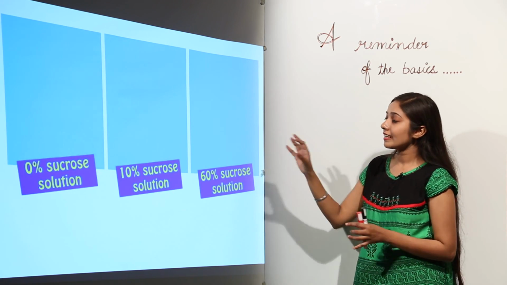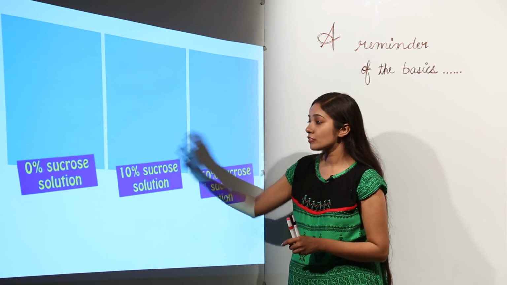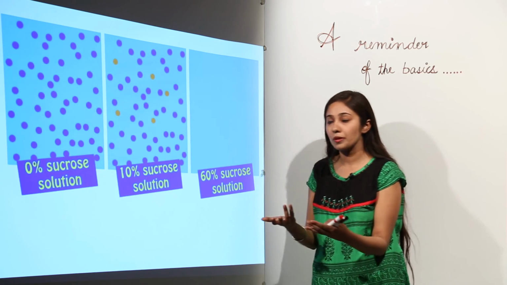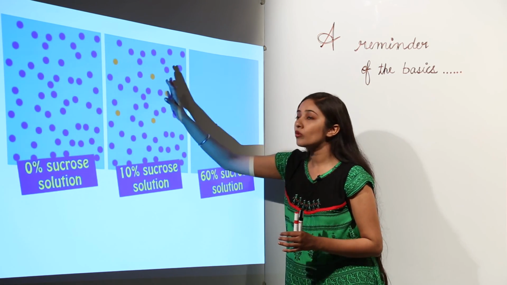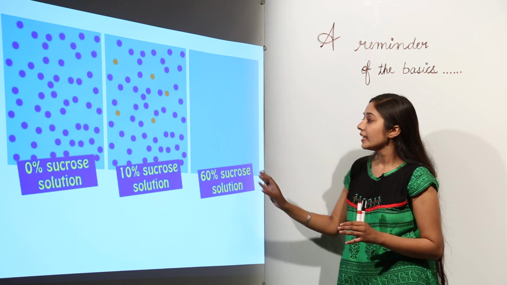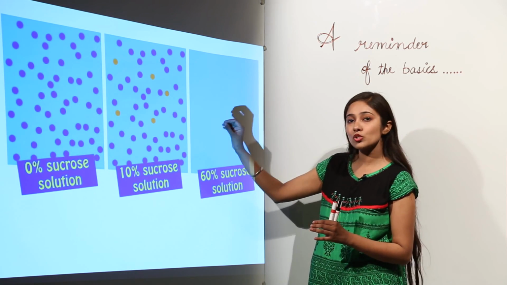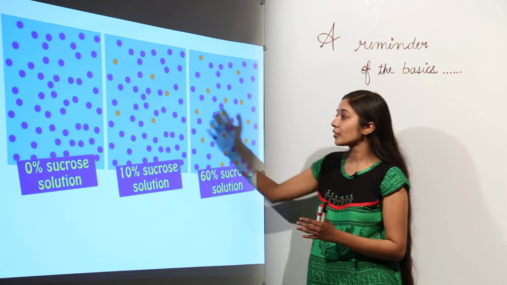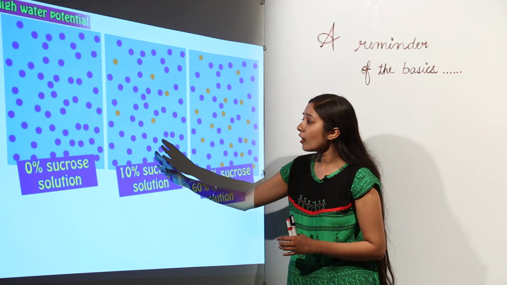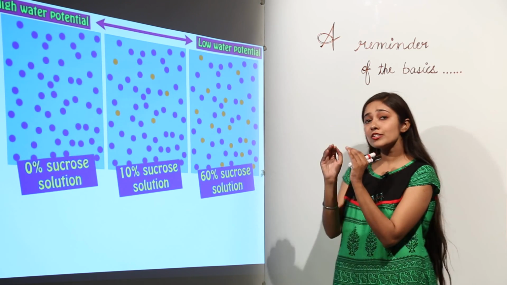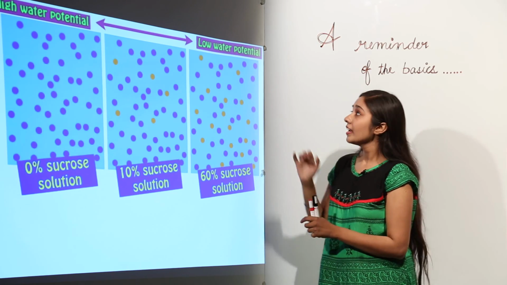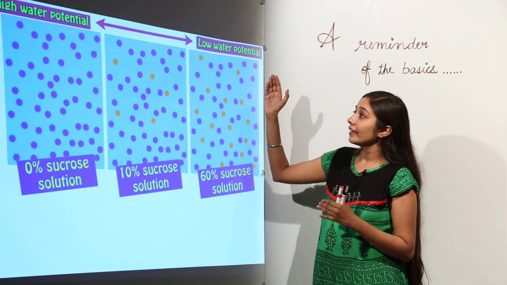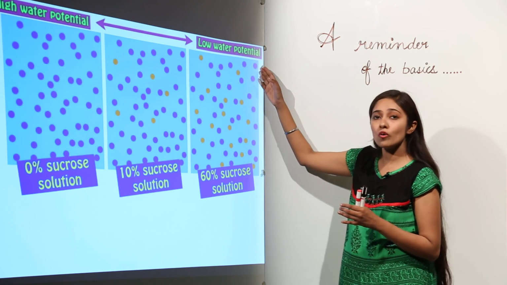Now, if we take an example in another sense, we have a 0% sucrose solution, 10% sucrose solution, and 60% sucrose solution. Sucrose is a stable sugar. So what is going to happen? 0% means we have only water molecules, we have no sugar molecules. In 10% sucrose solution we have a few sugar molecules, and in 60% we have more sugar molecules as compared to this one. Remember, how can you say what is going to happen when we put a plant cell in it? The flow of water molecules is from a region of high water potential to a region of low water potential.